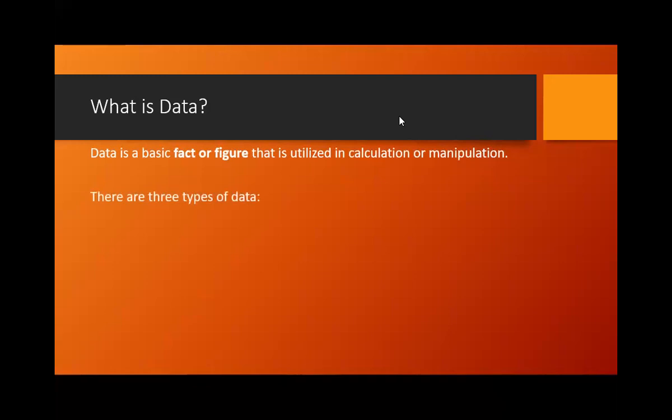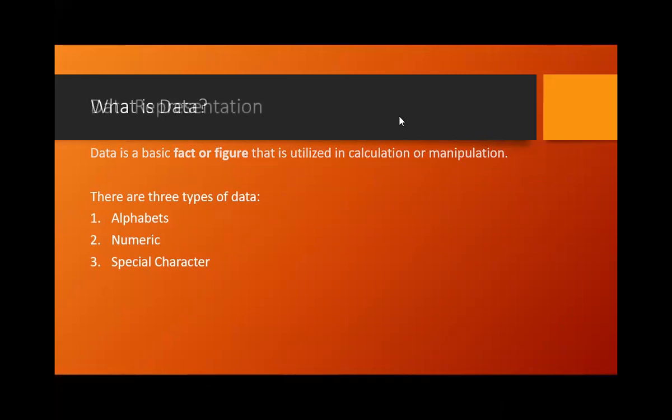So we can have three types of data over there. One is alphabets. Data can also have numeric content, and data can also have special characters. So alphabets, numerics, in the sense numbers, and special characters. Based upon this content, we can have data.